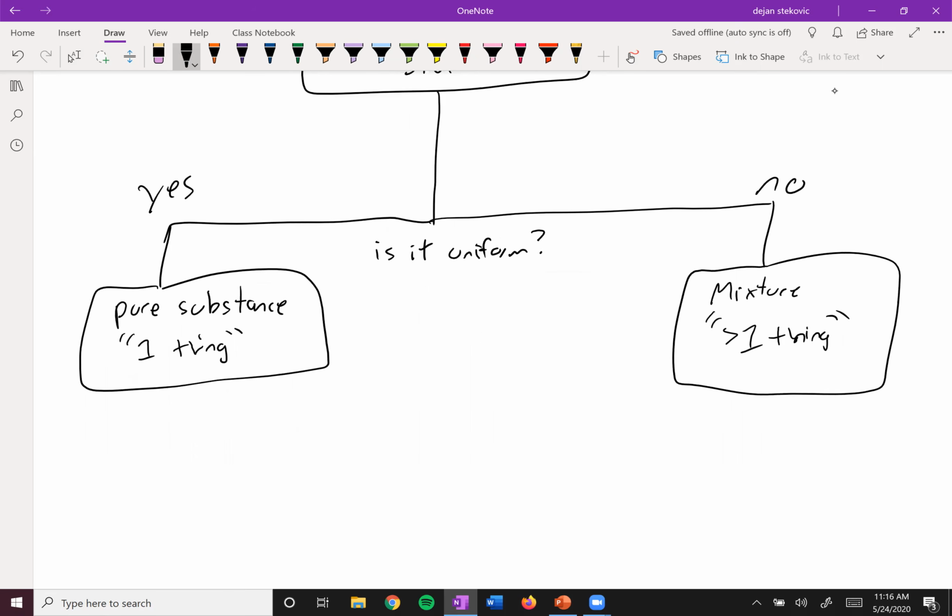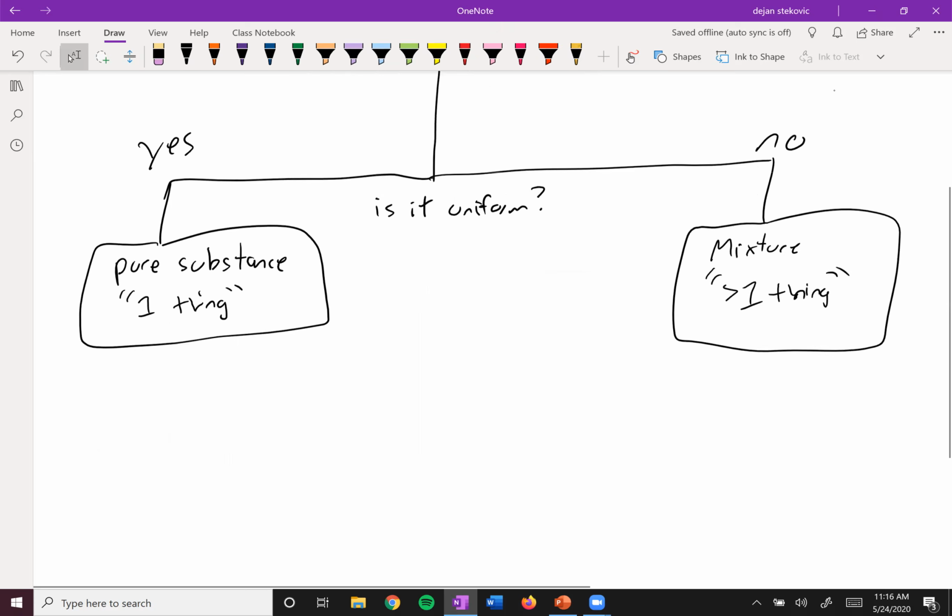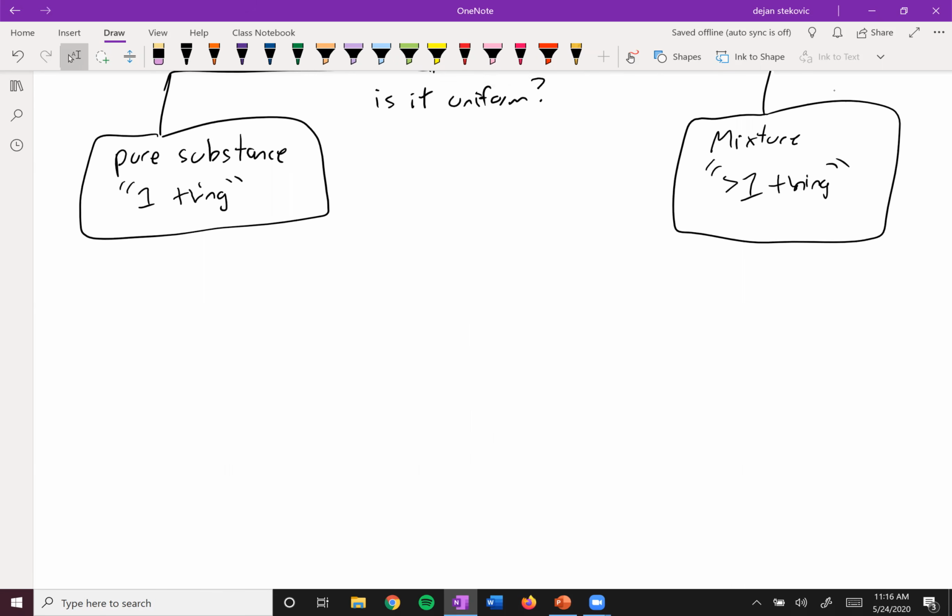But then we can further divide our pure substances and our mixtures. Let's take a look at our pure substances first. The question we can ask is, can it be reduced to simpler atoms?